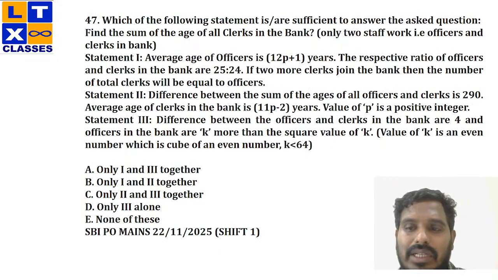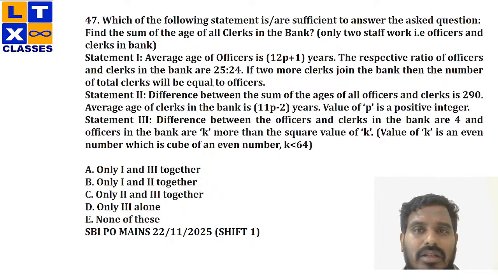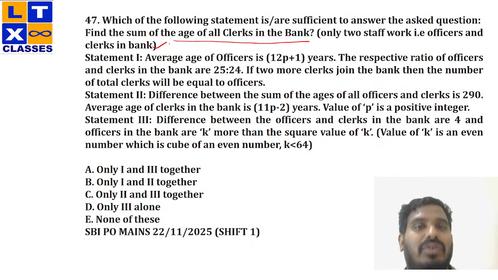Now, moving on to the next one. Sorry, which of the following statements are sufficient to answer the question? The same data sufficiency. Find the sum of the age of all the clerks in the bank. You're asked to calculate the age of all the clerks in the bank. Only two staff work, that are officers and clerks in the bank. That's fine.